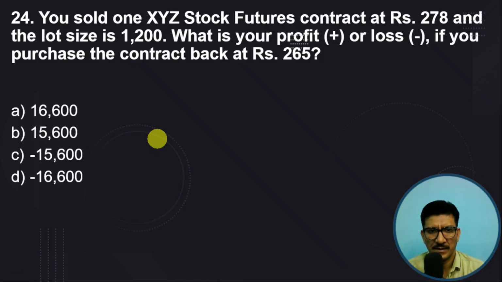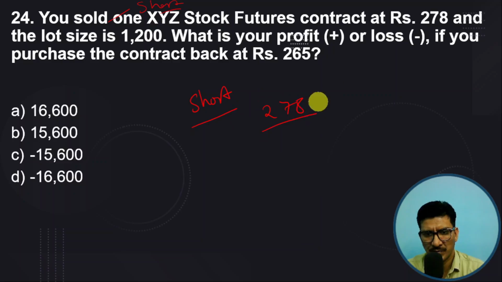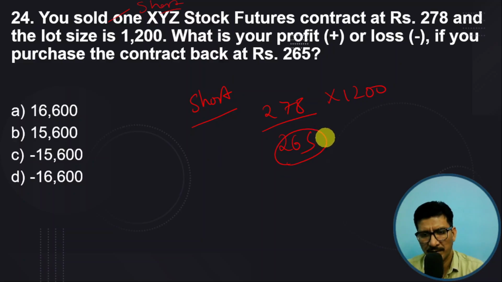You sold one XYZ stock futures contract at 278. This can be asked as a short as well. You short one XYZ stock future, so you sold it at 278. The lot size is 1,200. If you purchase the contract at 265, it means you will have a profit. You're selling at a higher price and buying at a lower price. So the difference between both these, multiplied by 1,200, will be your profit.